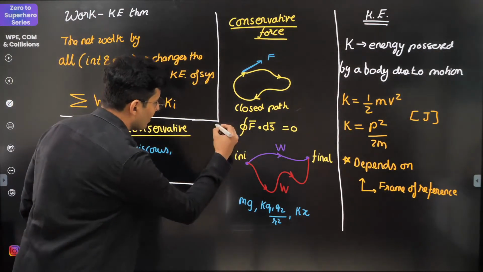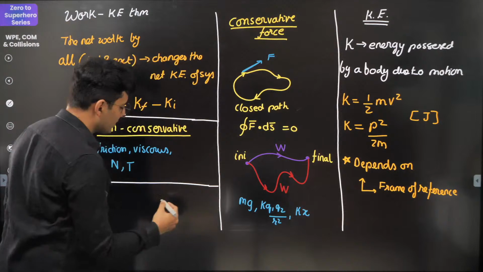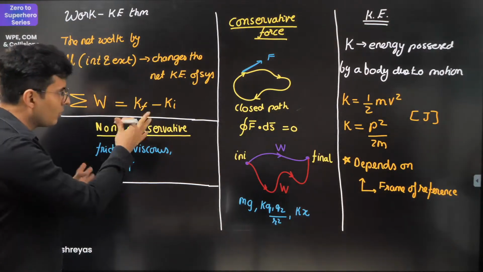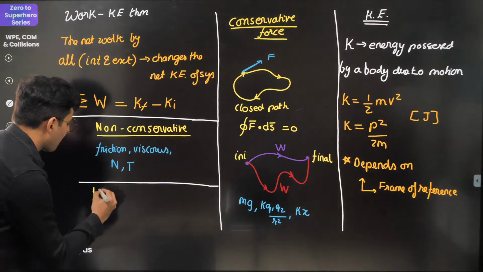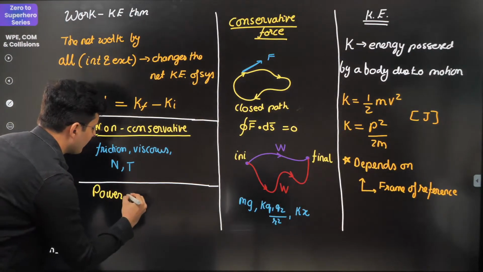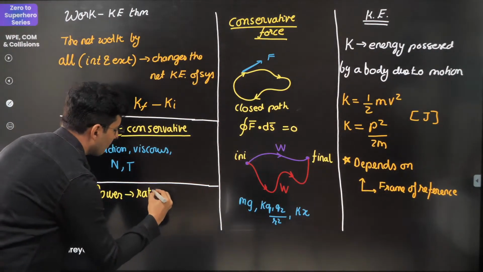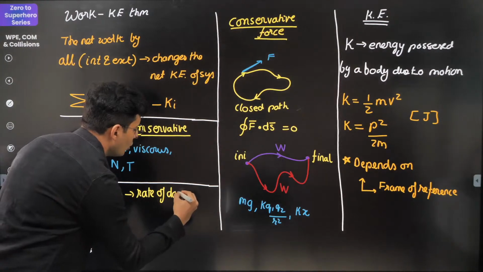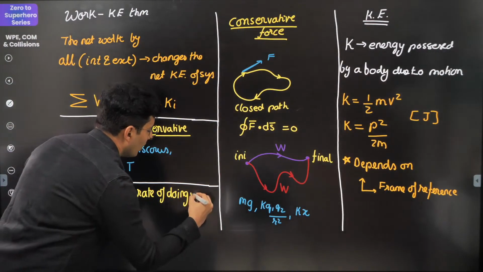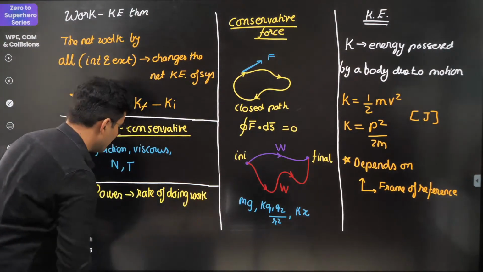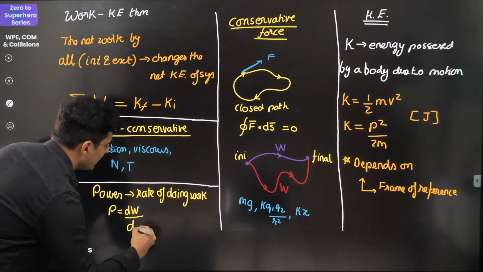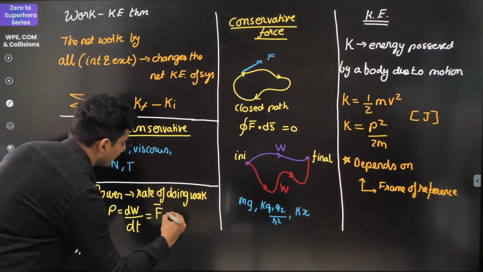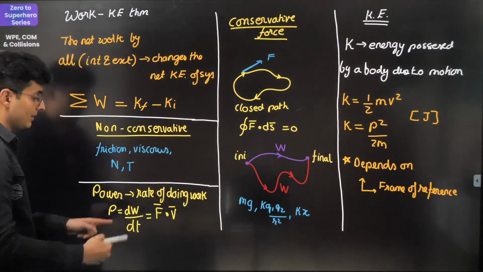Power is basically the rate of doing work. It has the formula dW by dt, which is also F vector dot V vector.